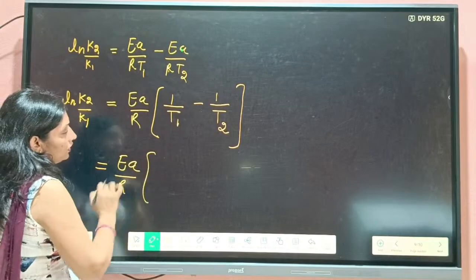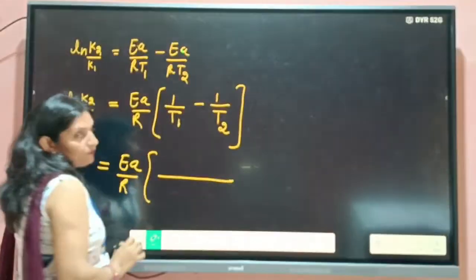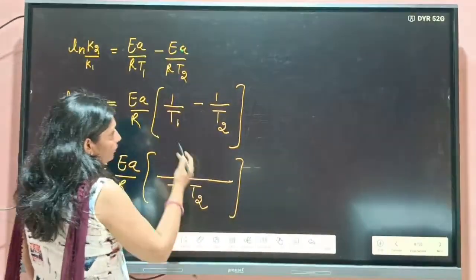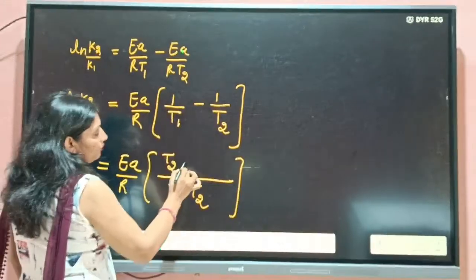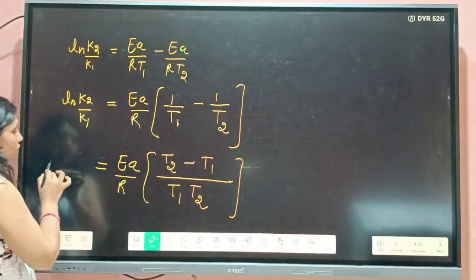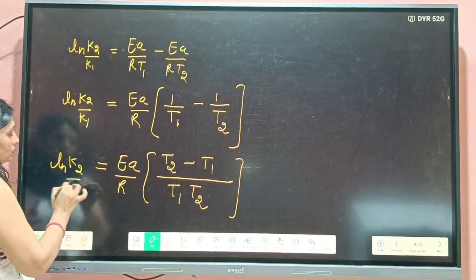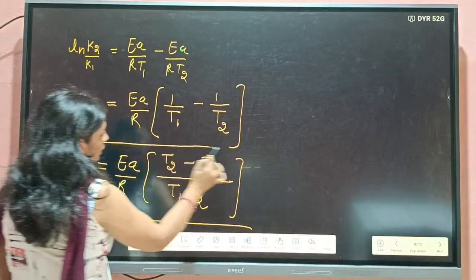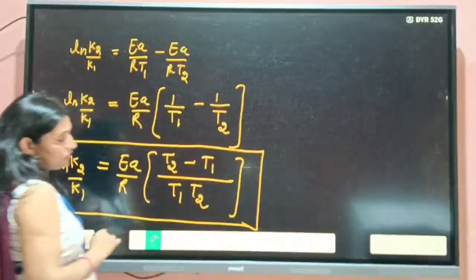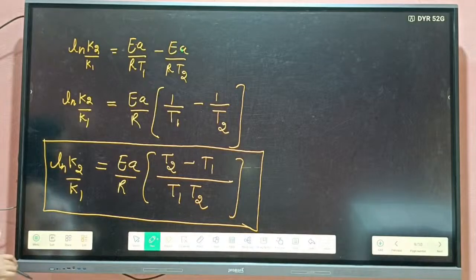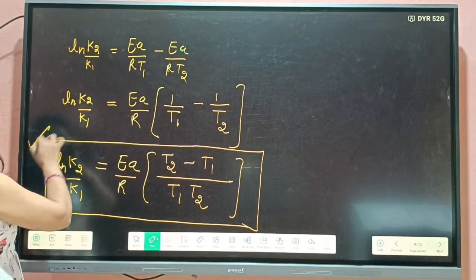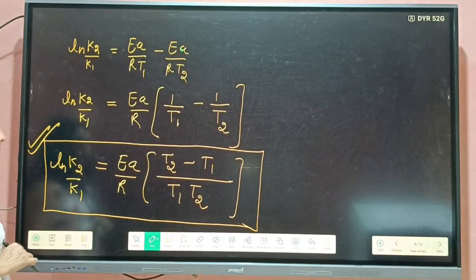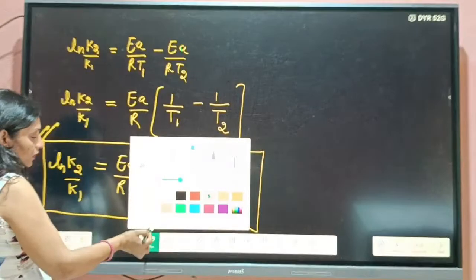You can calculate. You will take LCM. What will be the LCM here? T1, T2. From here, T2 minus T1. So students, you will get this equation, and this is showing the dependence of temperature on the rate of reaction. And you will get numericals based on this in your exam also.